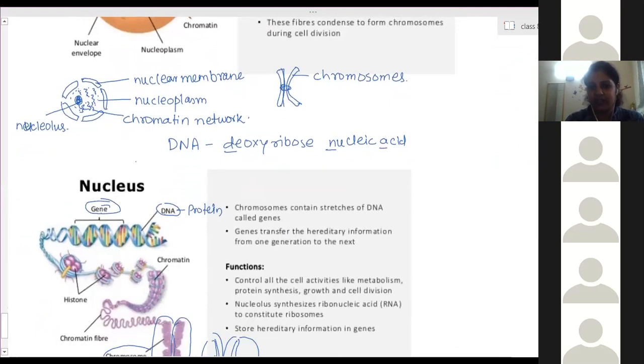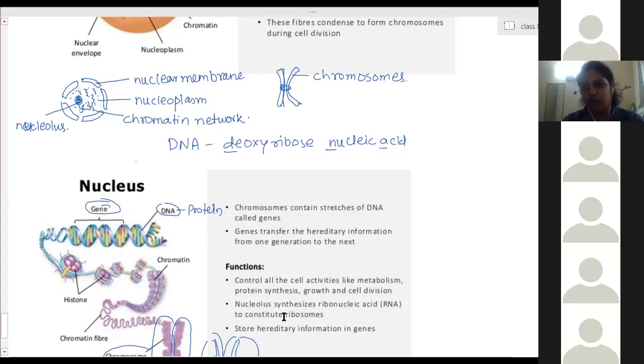Chromosomes contain stretches of DNA called genes. Genes transfer the hereditary information from one generation to the next. The nucleus controls all the cell activities like metabolism, protein synthesis, growth, and cell division. The nucleolus synthesizes RNA, ribose nucleic acid, to constitute ribosomes.